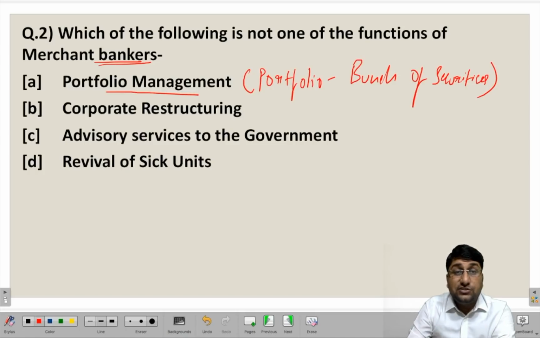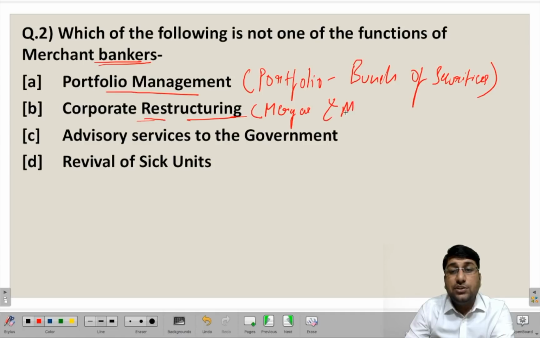Second is corporate restructuring. When we talk about corporate restructuring, it is basically all those functions relating to mergers and amalgamation. So all those legal formalities, as well as the bidding process, as well as valuation, whatever functions are performed for mergers and amalgamation come under the function of corporate restructuring and are undertaken by the merchant bankers itself. When we talk about the third option, that is advisory services to the government.